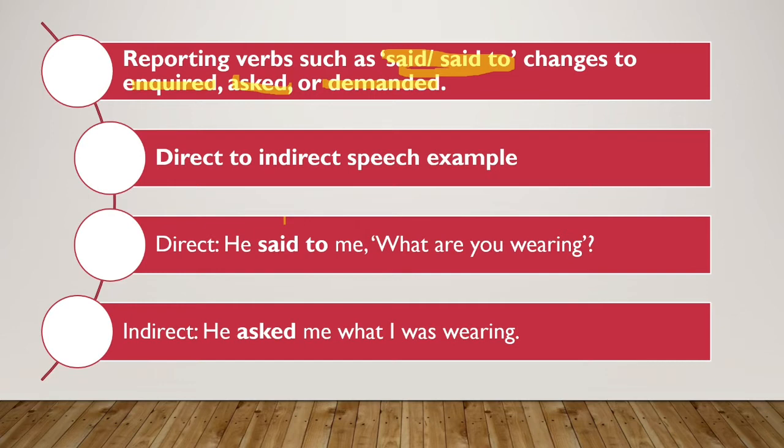So now students, here something is being asked to you. Yes, so we will convert the reporting verb said to into asked because the statement itself signifies that something is being asked from you. So that's why we have converted said to into asked. So he asked me what I was wearing.